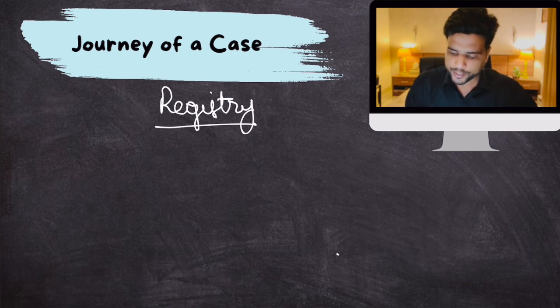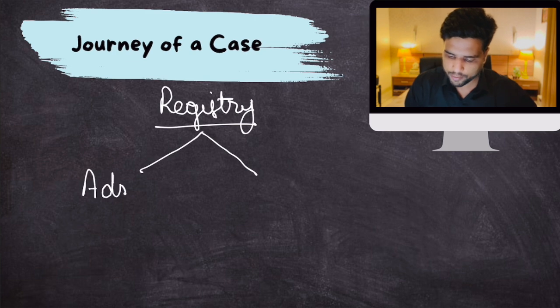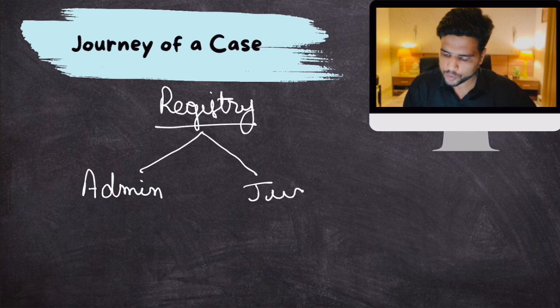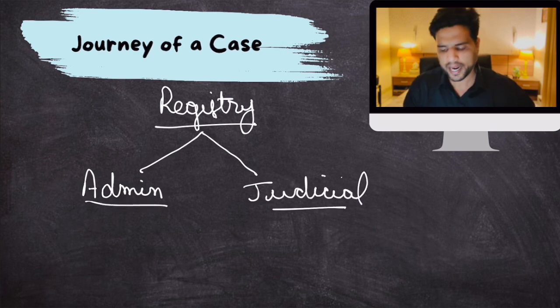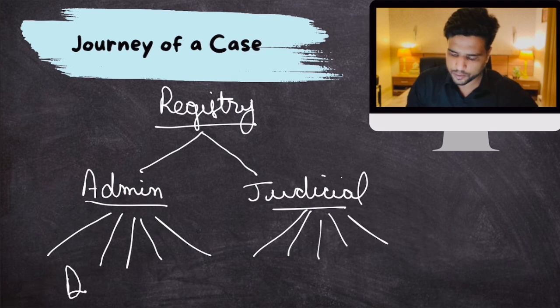The registry has two wings, administrative and judicial, and both these wings have many divisions.